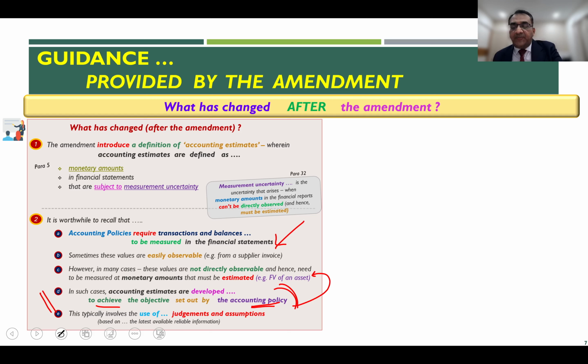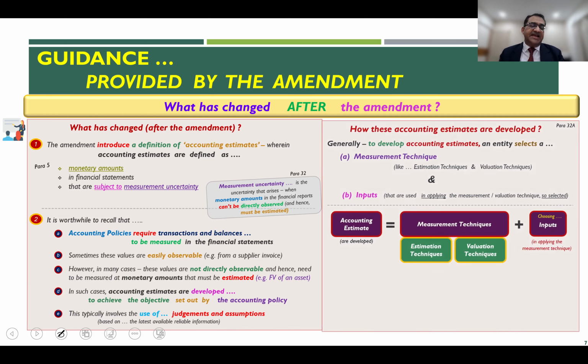This typically involves judgment and assumptions by the entity when developing these estimates, made on the basis of information which is reliable, which an entity can make use of. That's the way the estimates are developed.